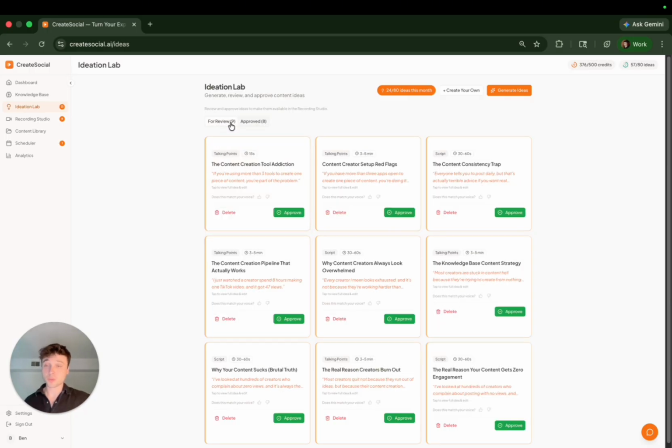Once an idea is approved, what that really means is that you'll see it whenever you go into your recording studio next. Whenever you're in your recording studio, all your approved ideas will be on the side, which you'll see once we go into there.